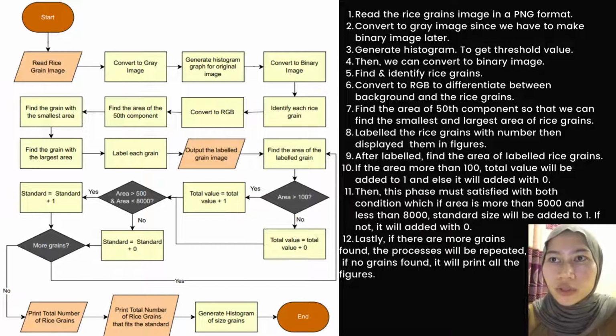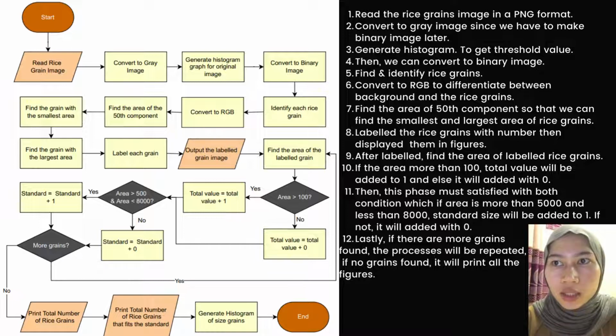Next, find the area of the 50th component, find the grain with the smallest area, find the grain with the largest area, and label each grain. Then we have to print out the labeled grain image. Next, find the area of the labeled grain. If the area is larger than 100, then the total value will be added with 1. If not, then the total value will be added with 0.